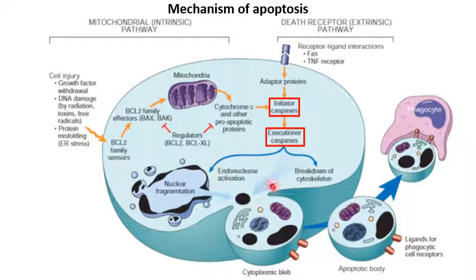Once this starts, the cell membrane starts forming cytoplasmic blebs. Now these shoot out or bud off to form apoptotic bodies. Now these apoptotic bodies have ligands for phagocytic cell receptors, which attach with phagocytes or macrophages, and that's how the programmed cell death is cleaned off by phagocytosis by the macrophages.